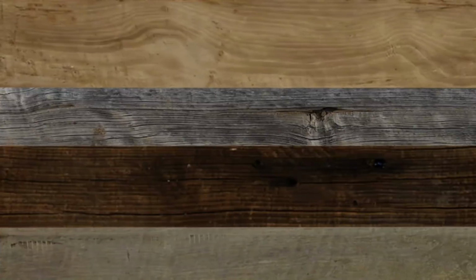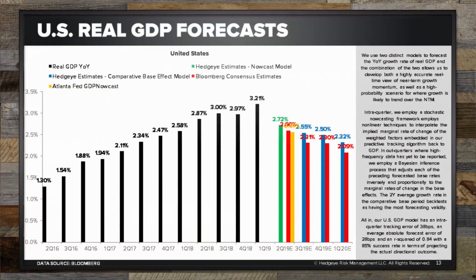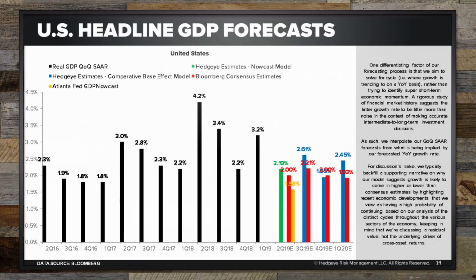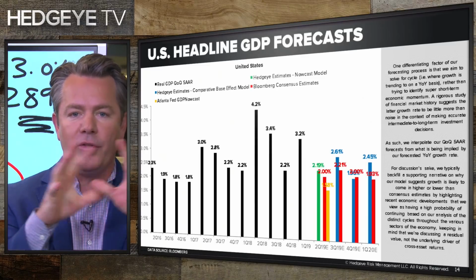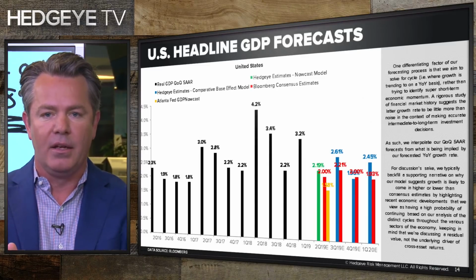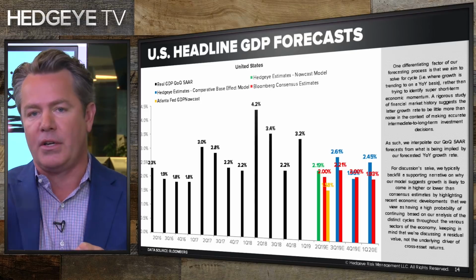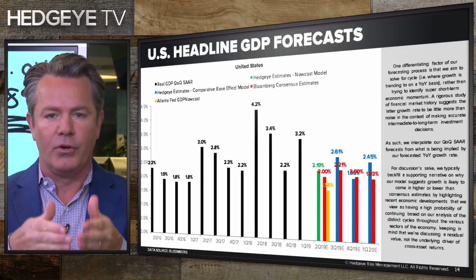All right? What we want to do every day, vigilantly, and again, we can go to slide 13, our nowcast for US GDP is currently at 2.72%, which on the next slide is equating to 2.19% on headline GDP. So our best guess on how fully loaded, don't forget that all this includes all the data that's been reported as of today. So if you think tomorrow the data is going to get worse or next week or the next month, we have an answer for you every single day.